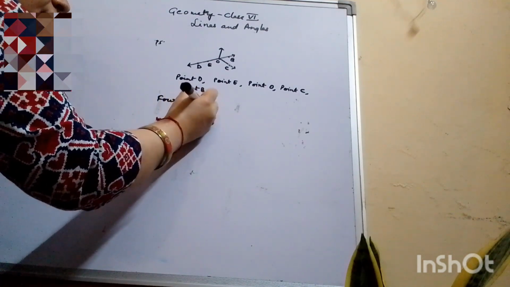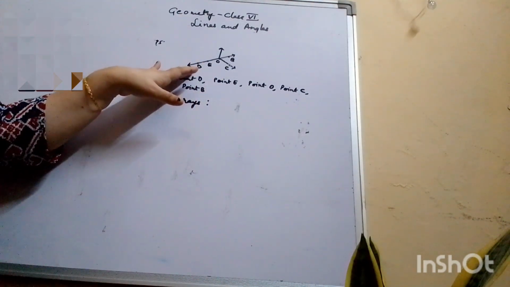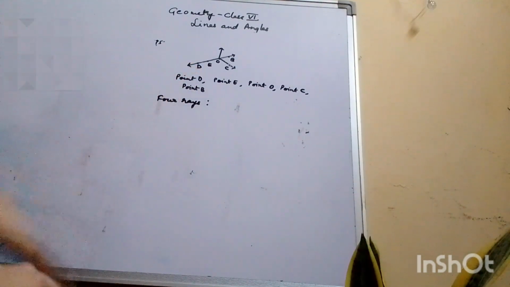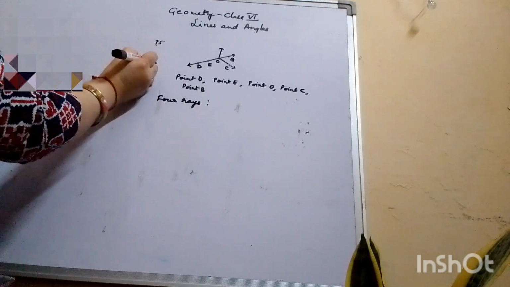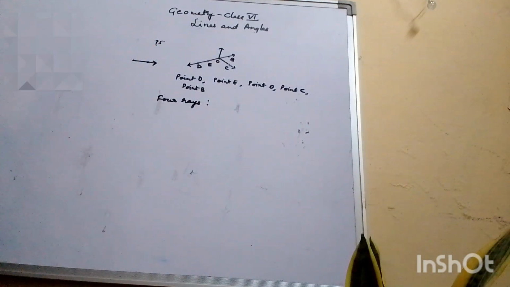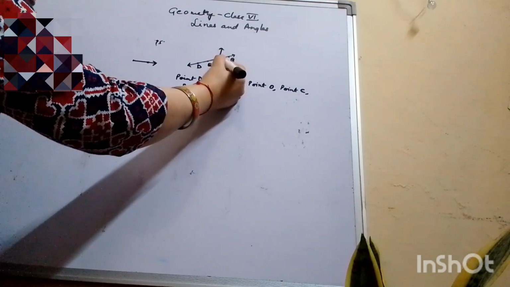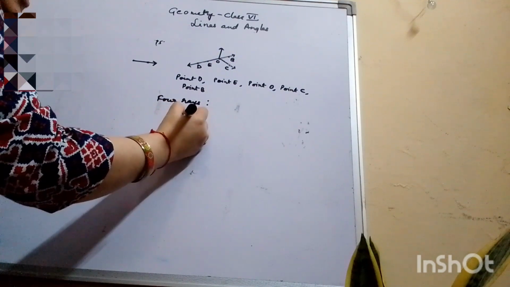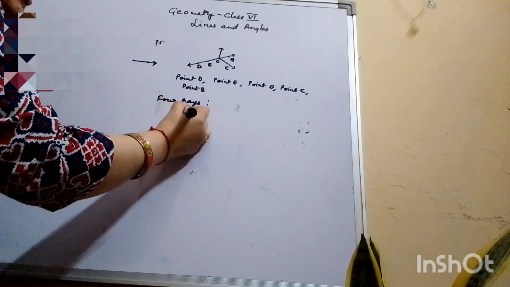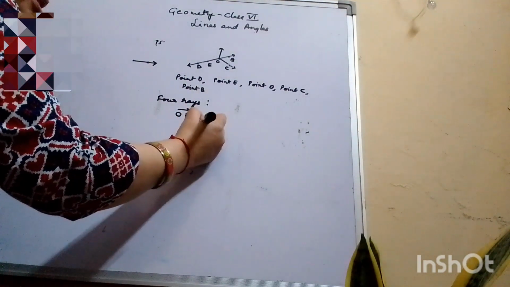So let's see rays. Rays are the figures in which you have one end point and other end is extended in one direction. So let's start with 1 point. Any 1 point you take. Let's take point O. So our first ray would be OE. We would draw the line with one arrow at the head, OE.